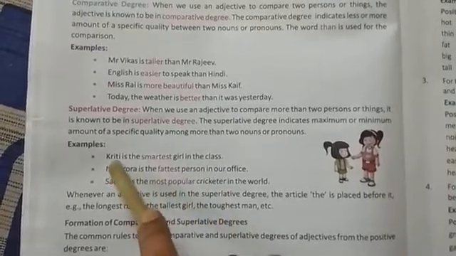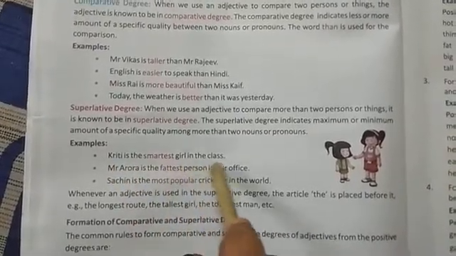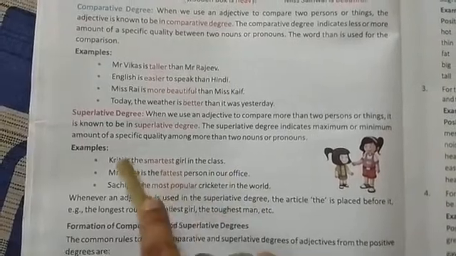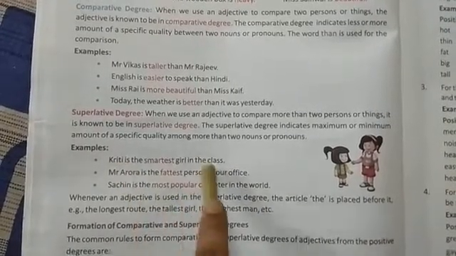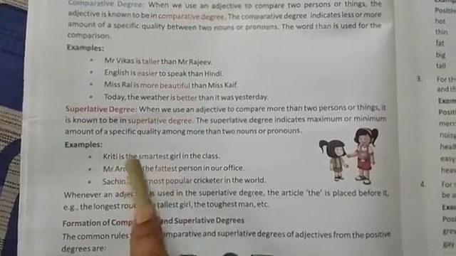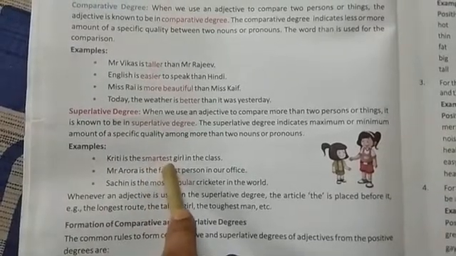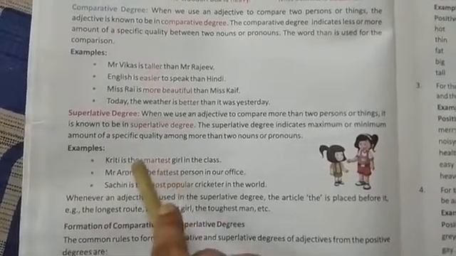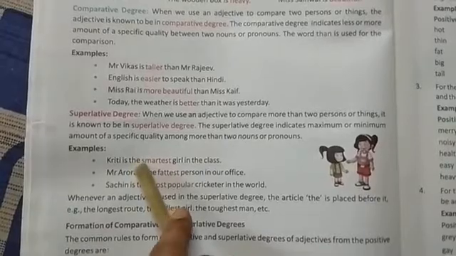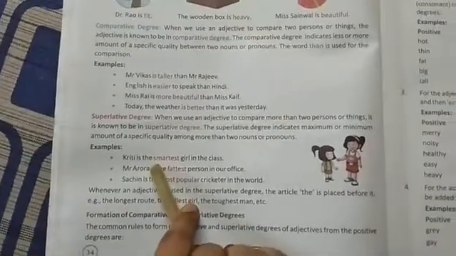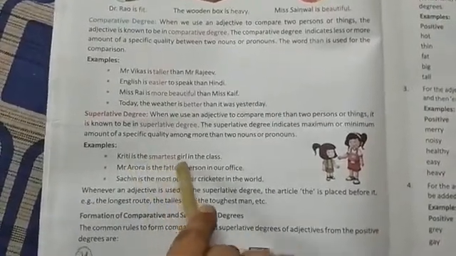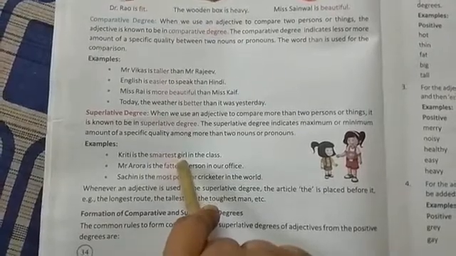See here, Kriti is the smartest girl in the class. Here a comparison between the class and Kriti is being done, and smartest is the superlative degree and the word the is always placed before the superlative degree. So the sentence is in superlative degree.